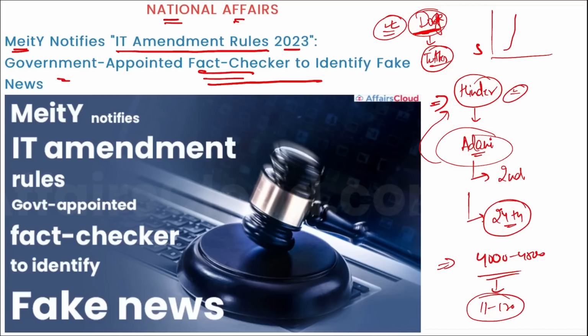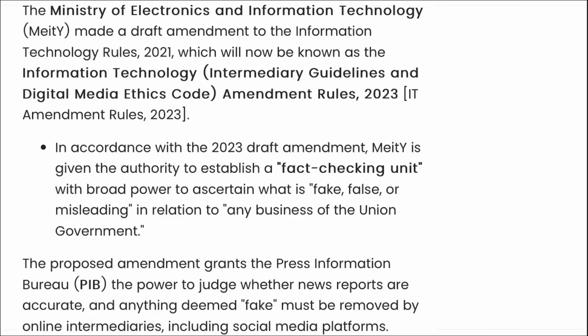Right? The proposed amendment grants the Press Information Bureau the power to judge whether the content is fake or accurate, and whether it must be removed by online intermediaries, including social media platforms. Important, because in today's world editing can be done very easily and fake news can also be generated. Even now you can make videos from other people's faces, and it will be similar to the original person speaking, but it will be a fake video, and all this can be done with the help of artificial intelligence.